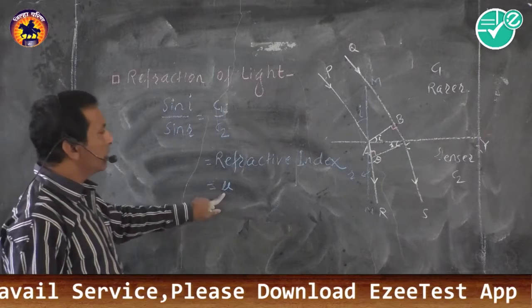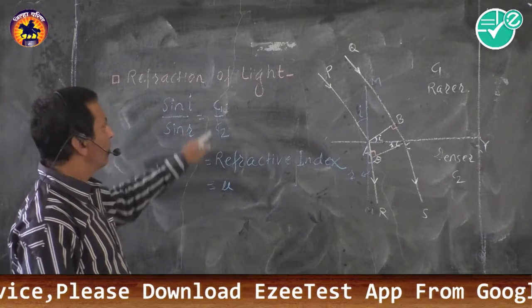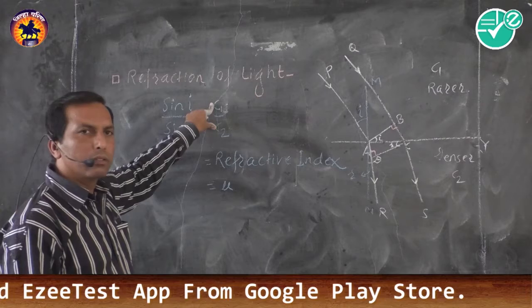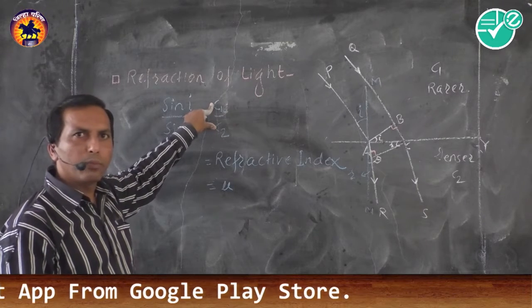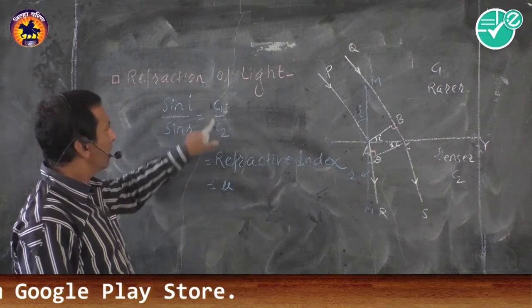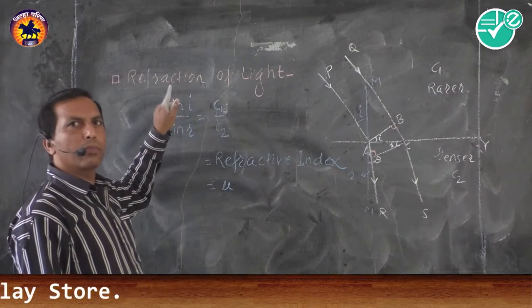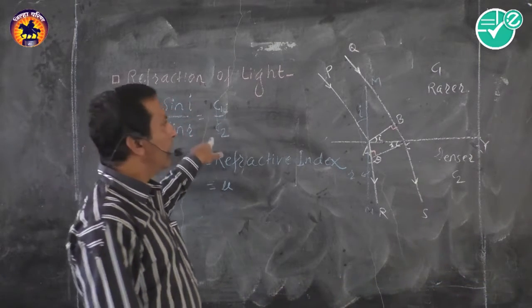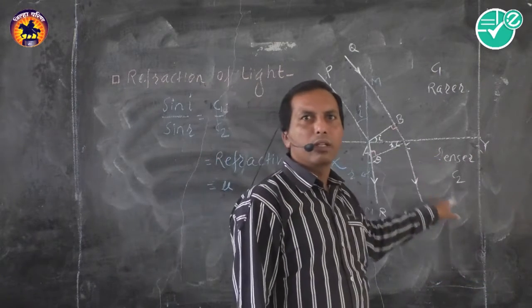Then what is mu? Mu is nothing but the ratio. Remember this one. For the CET point of view, mu is nothing but ratio of velocity of light in rarer medium divided by velocity of light in denser medium.